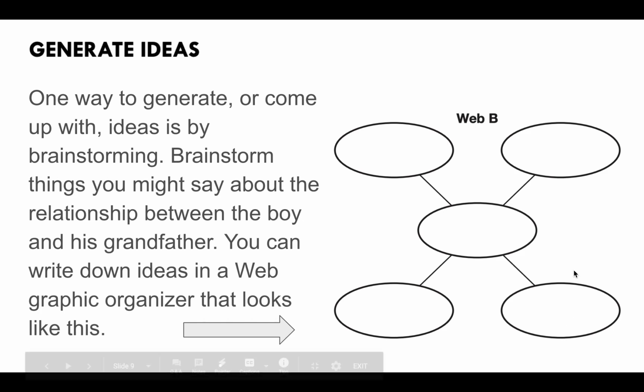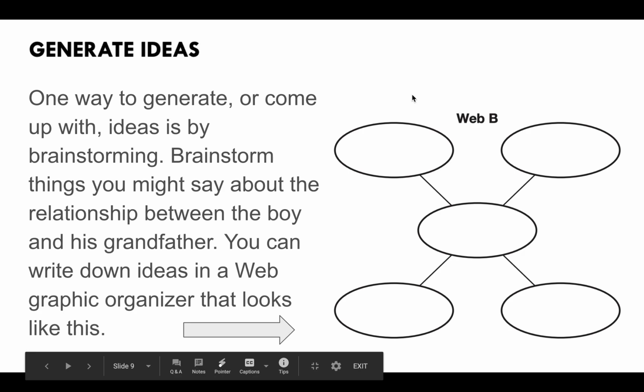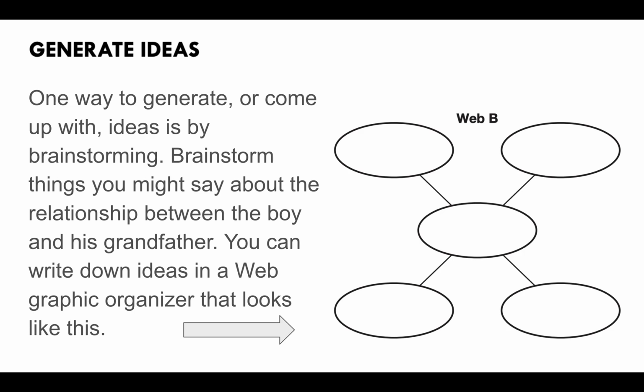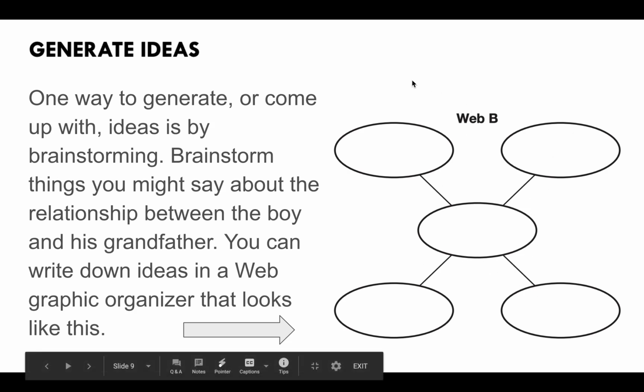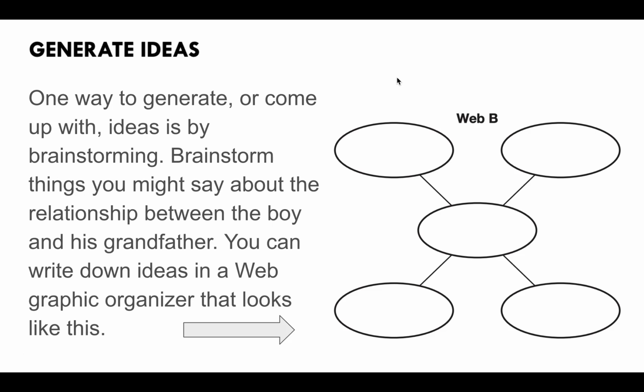So generating ideas. One way to generate or come up with ideas is by brainstorming. Brainstorm things you might say about the relationship between the boy and his grandfather. You can write down ideas in a web graphic organizer that looks like this. So I know usually I would hand this out to you. If you have a blank piece of paper at home, you can even draw this out. Okay, so you're going to draw 5 ovals in the middle and then 4 on the outside and then connect it with a straight line to come up with a brainstorm. Remember, this is just one way to help organize your ideas before you start writing.